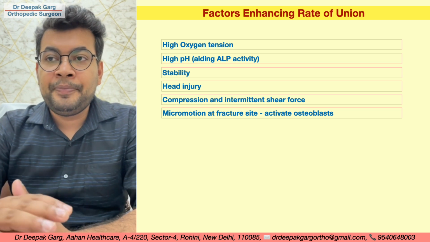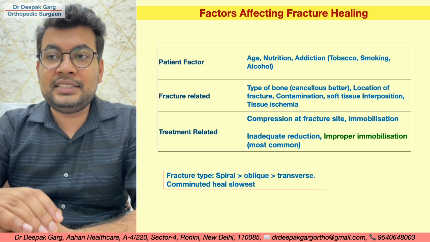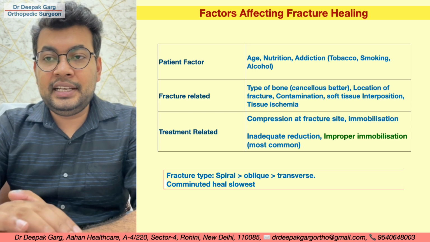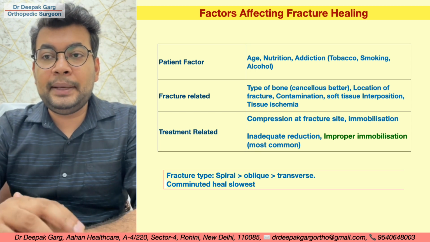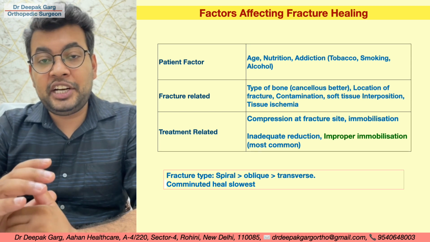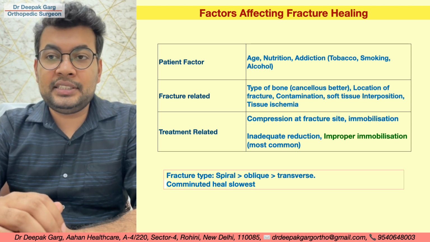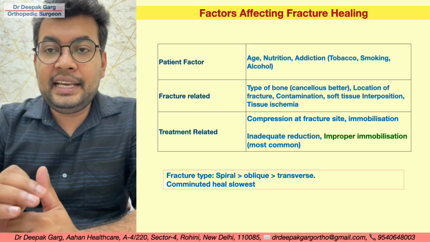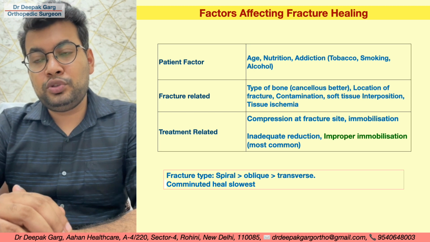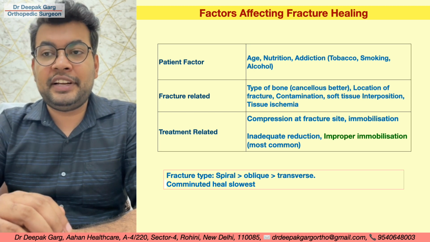Now let's look at a few factors that affect fracture healing. We divide them into three types: patient factors, fracture related factors, and treatment related factors. So what are the patient factors? Age, nutrition, addiction, tobacco, smoking and alcohol. They adversely affect fracture healing.